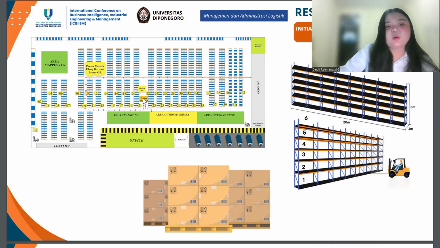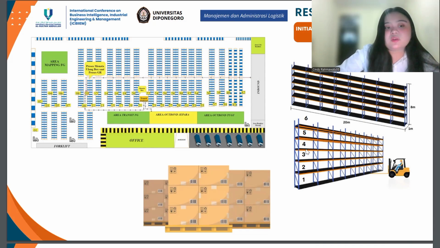Re-anchoring is required, which I think takes more time. Likewise, the exit process requires re-anchoring as well. I found ineffectiveness here. Along the moving distance, the material handling cost is high, and the GR or goods receiving procedure is longer due to the arrangement.